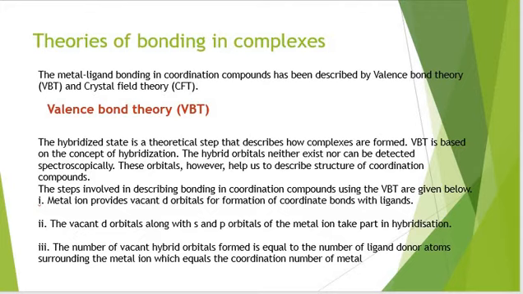Number one is metal ion provide vacant d orbital for the formation of coordination bond with ligands. Vacant d orbital along with s and p orbitals of metal ion will take part in hybridization. Another point is the number of vacant hybrid orbitals formed is equal to the number of ligand donor atoms surrounding the metal ion, which equal to its coordination number of metal. Means if 6 pairs of electrons are coming from ligand to metal ion, then 6 orbitals of metal will undergo hybridization.